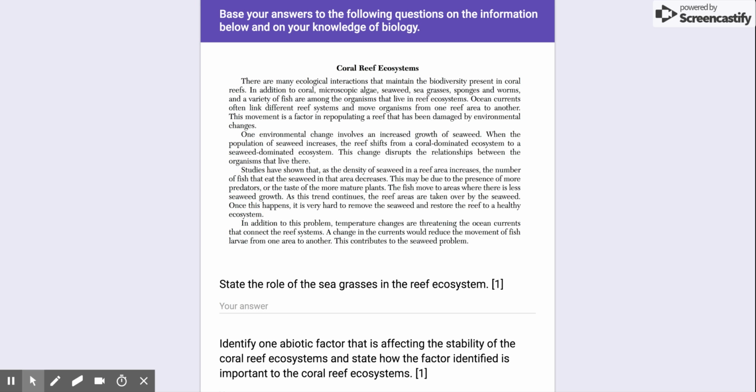In addition to this problem, temperature changes are threatening the ocean currents that connect the reef systems. A change in the currents would reduce the movement of fish larvae from one area to another. This contributes to the seaweed problem.